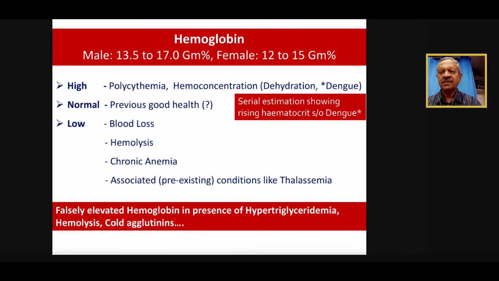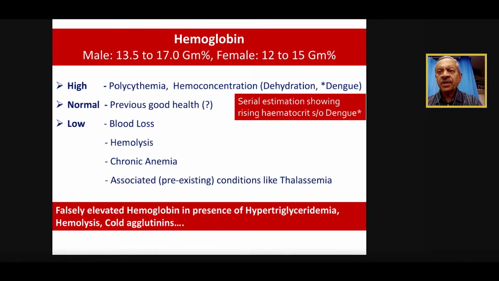Obviously, this is something basic that we want to have for each and every patient when we ask for CBC. We know hemoglobin and all these values given as normal may differ from textbook to textbook, or from pathology labs, or with the race and the community. So make sure that what I have given is generally acceptable, and there may be little variations which are not to be discussed further. Males usually have 13.5 to 17 grams hemoglobin and females 12 to 15 grams. And the WHO definition of anemia is less than 12 gram. Anybody who has hemoglobin of less than 12 gram is labeled as anemia as far as the WHO definition is concerned.